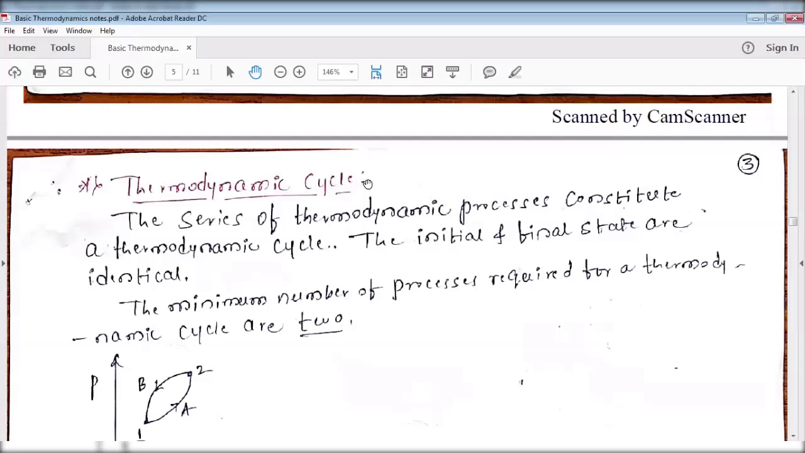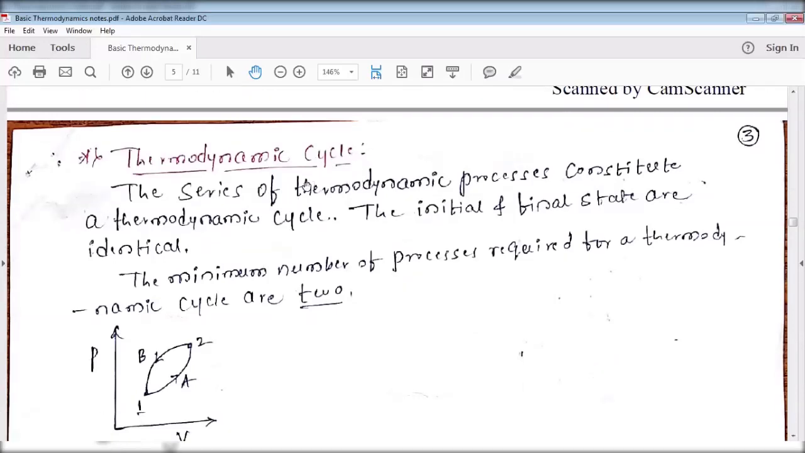Next is the thermodynamic cycle. What is a thermodynamic cycle? This is very important. A series of thermodynamic processes constitutes a thermodynamic cycle. The initial and final states are identical. This is a very important condition. Just go through this: a series of thermodynamic processes constitutes a thermodynamic cycle. One cycle.